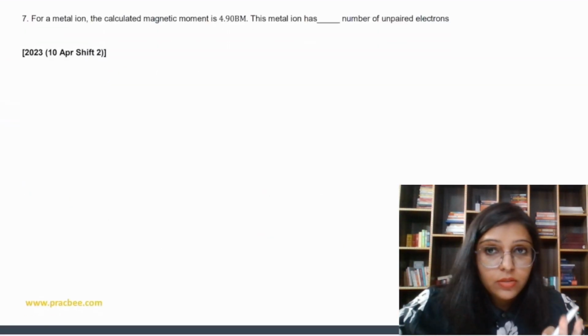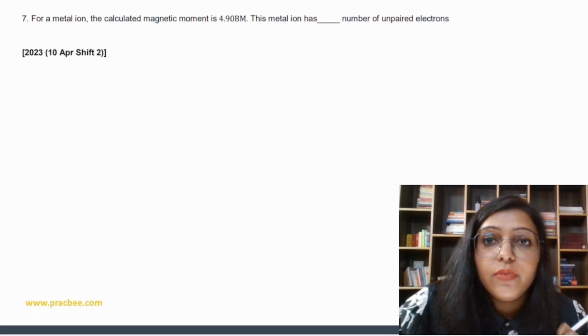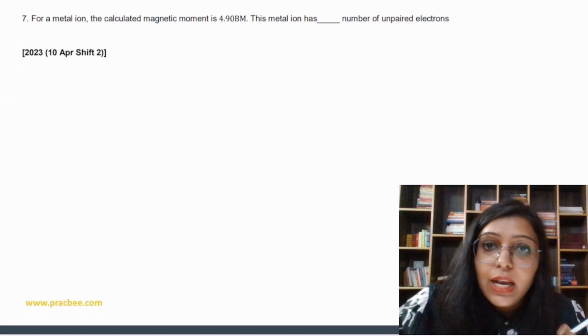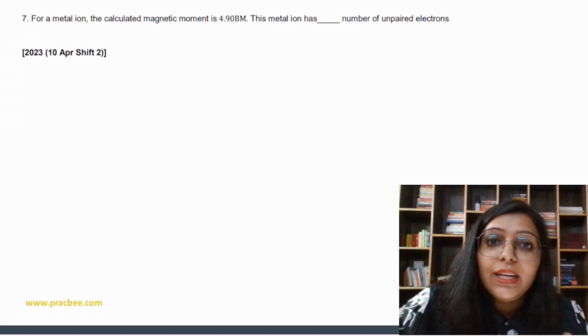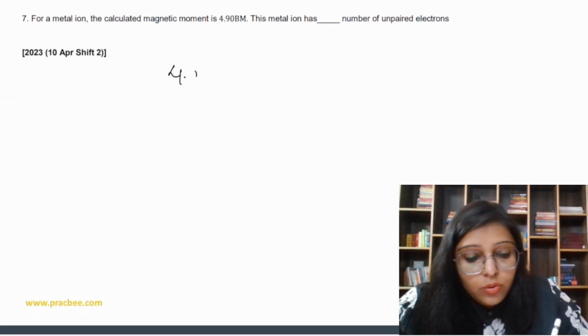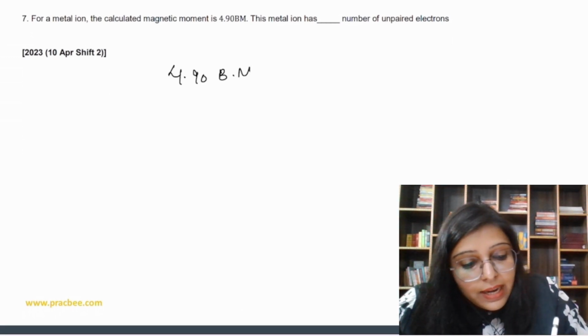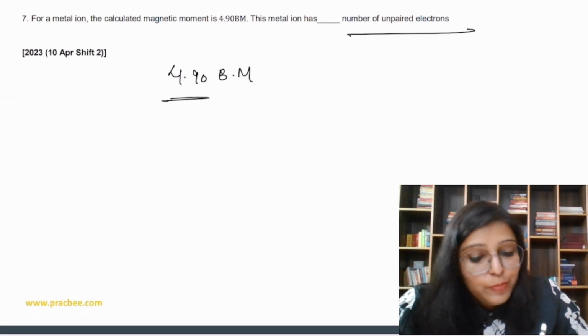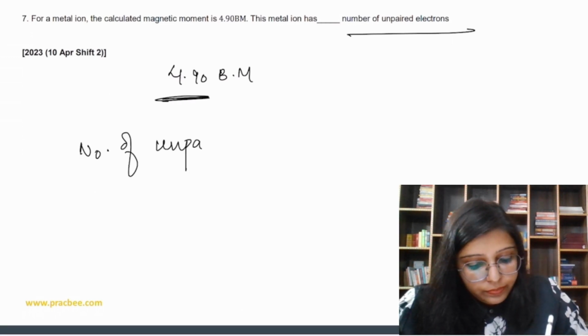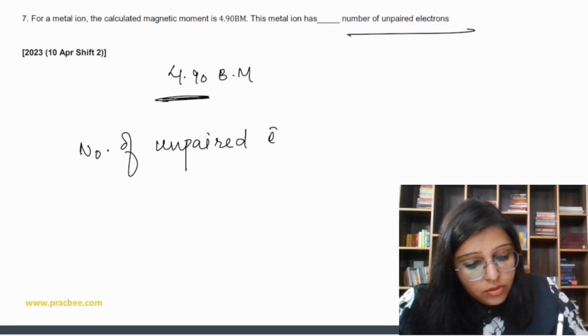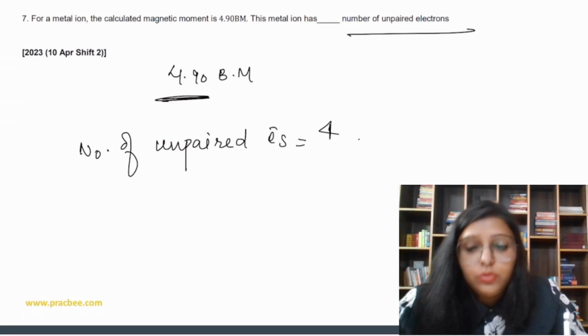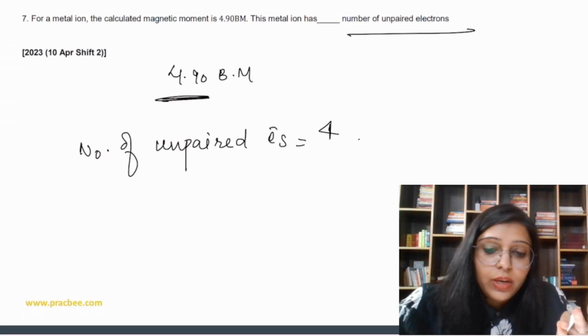On the basis of that, let's do the first question. It says for a metal ion, the calculated magnetic moment is 4.90. So how many unpaired electrons does the metal ion have? Seeing 4.90, it means the number of unpaired electrons is 4. You can even prove this.